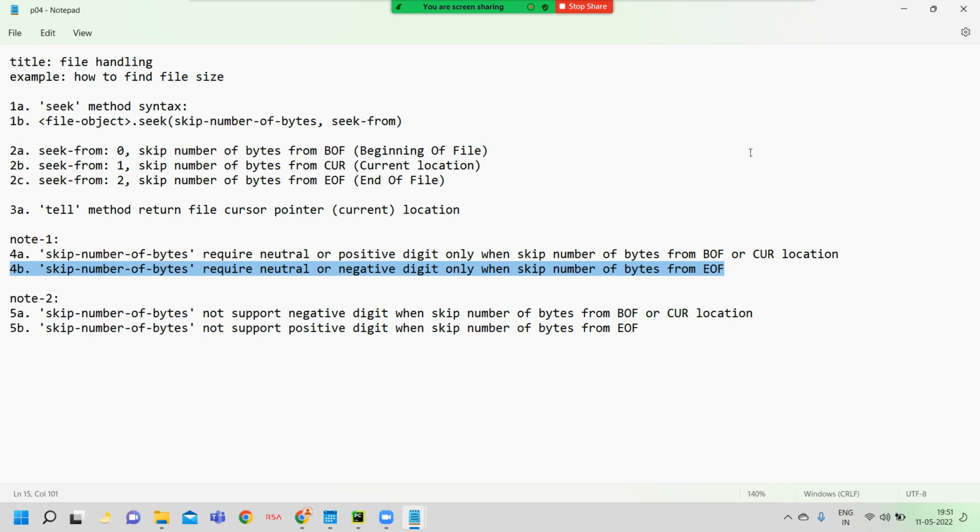Now our file cursor pointer is at the 15th location. If you want to go to the 10th location, then you should mention -5.